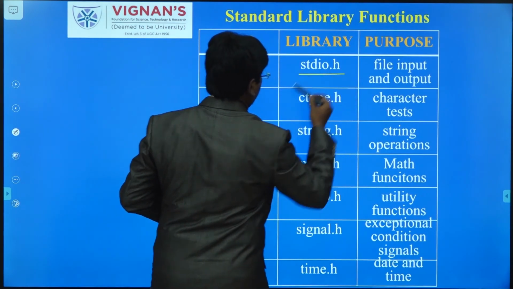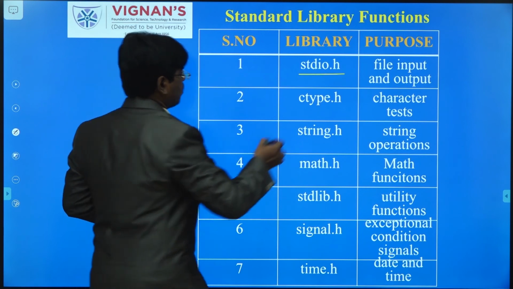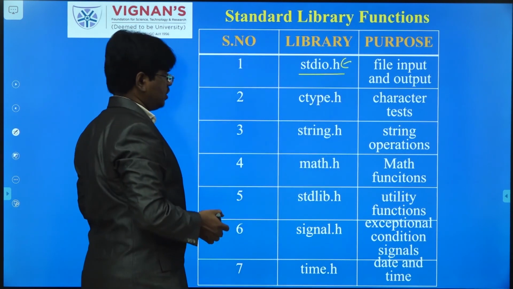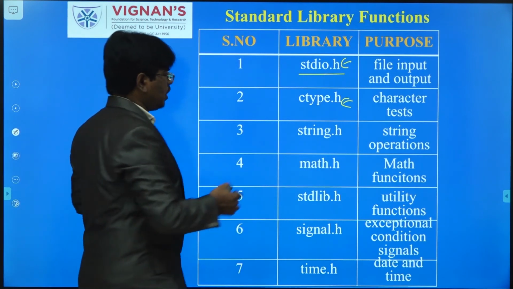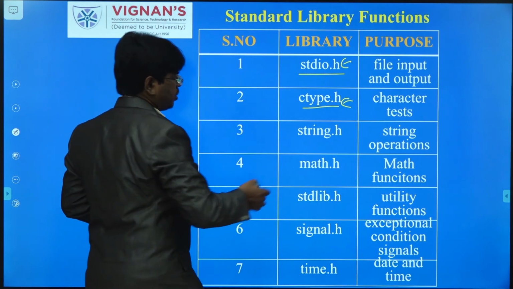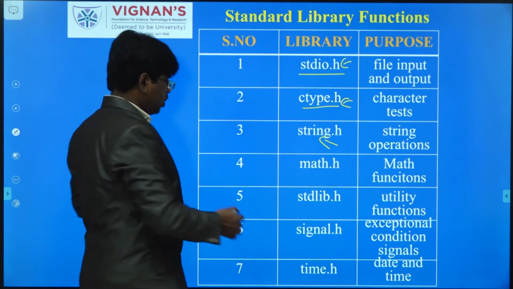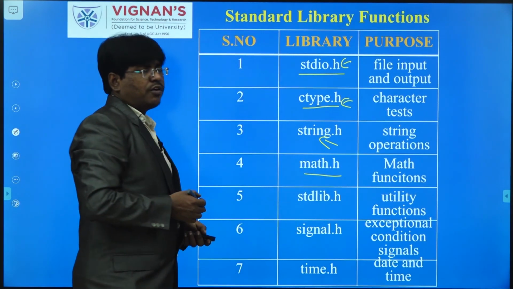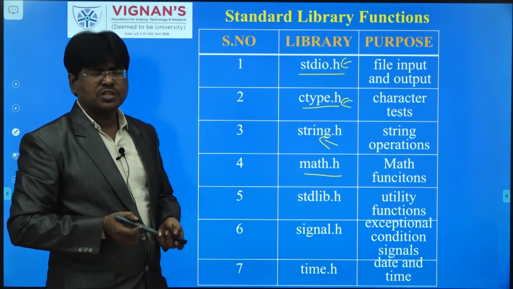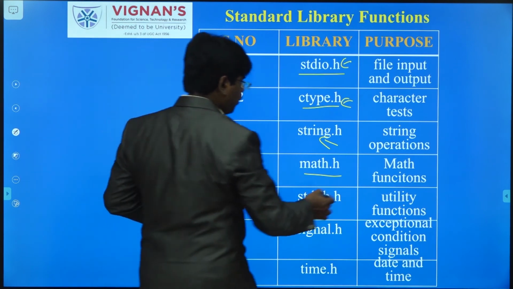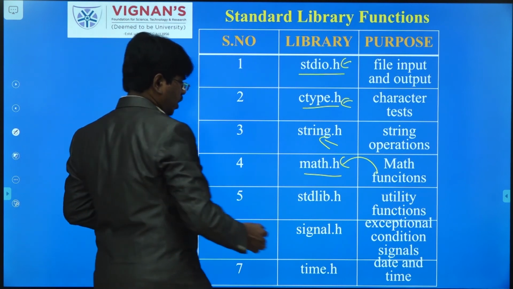One is the standard input output header file. The information related to input output operations is located in the standard library header called stdio.h, and character test related information is placed in the ctype.h header file. String related predefined functions and their information are placed in the string.h header file. Mathematical functions, that means sine, cosine, square root, power, absolute, ceil, are defined in the math.h header file.